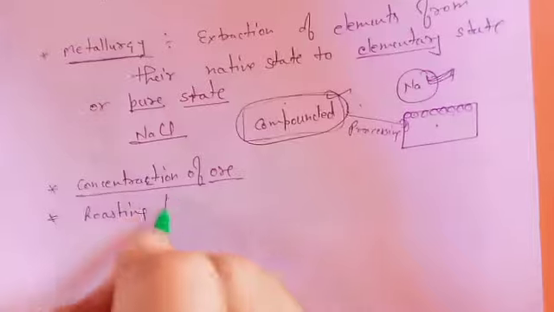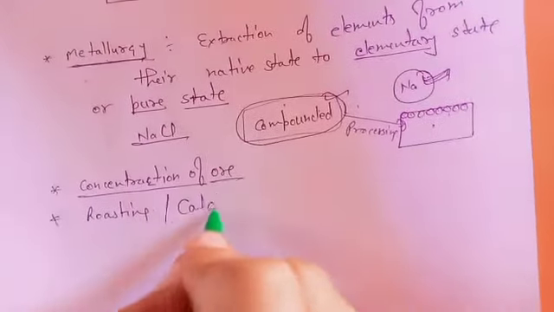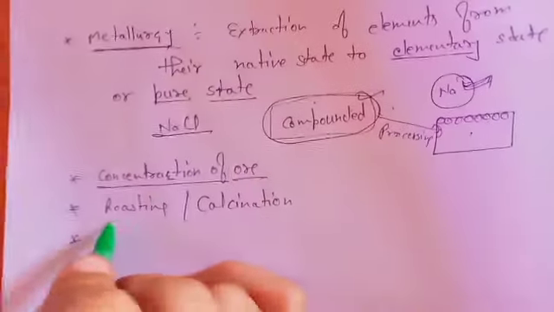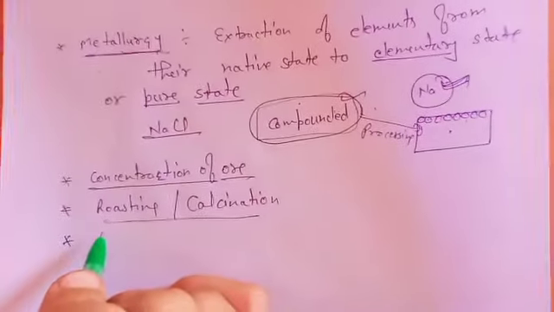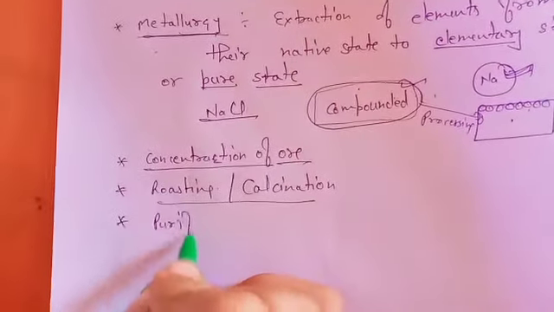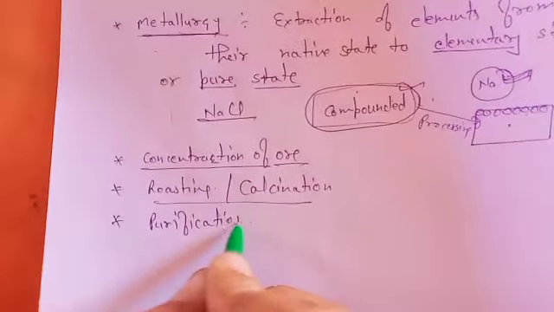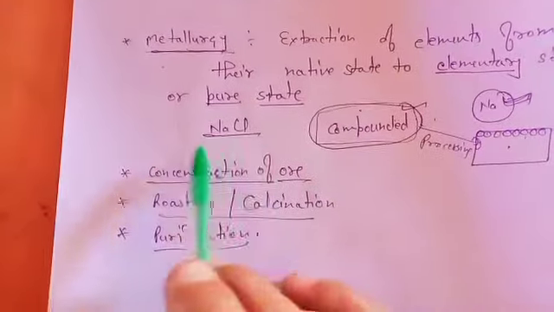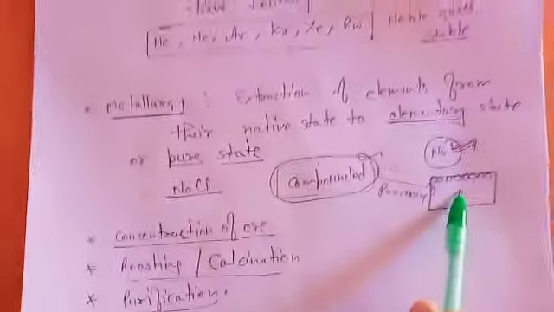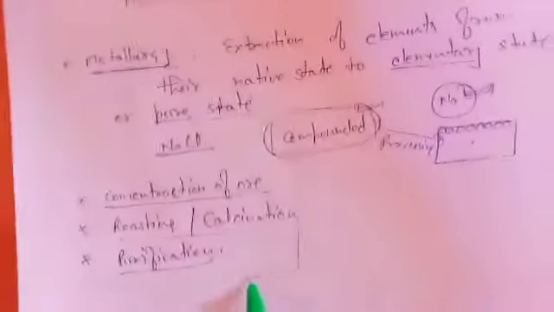These are different terminologies, roasting and calcination, which you will learn in further lectures, and purification is the last step. After doing these steps you get an element in pure state. You have to do these three processes over them. These involve the whole metallurgy process.